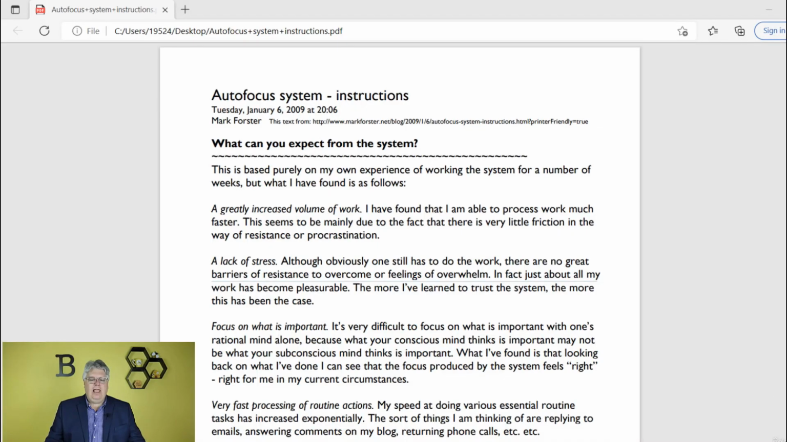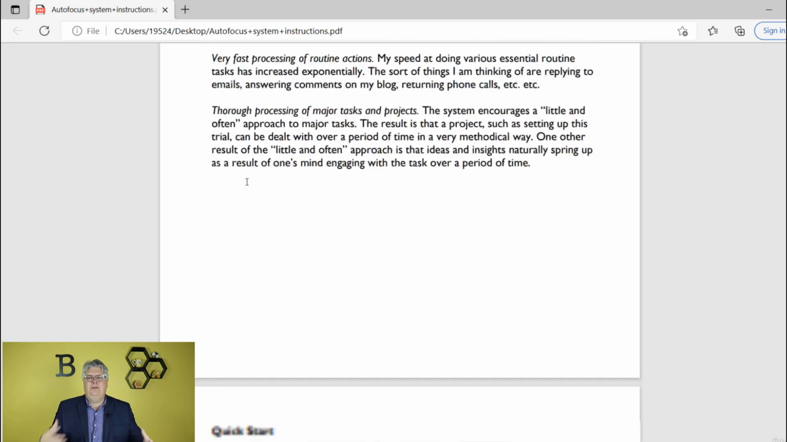So I'm going to show you how you can take a longer piece of something that's already been created and have ChatGPT boil that down into something that's easy for us to consume, in terms of a summary of that type of article. So here's the example. I have this article that is like 6 pages long on the autofocus system. The autofocus system, by the way, is a time management system to help you be more productive.